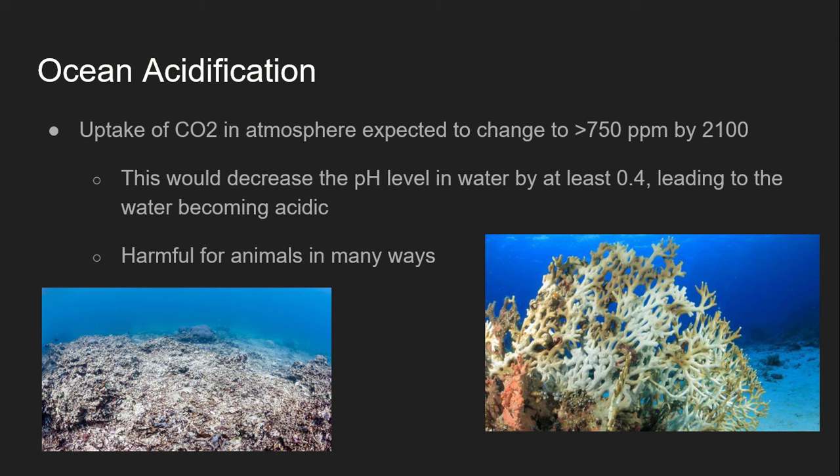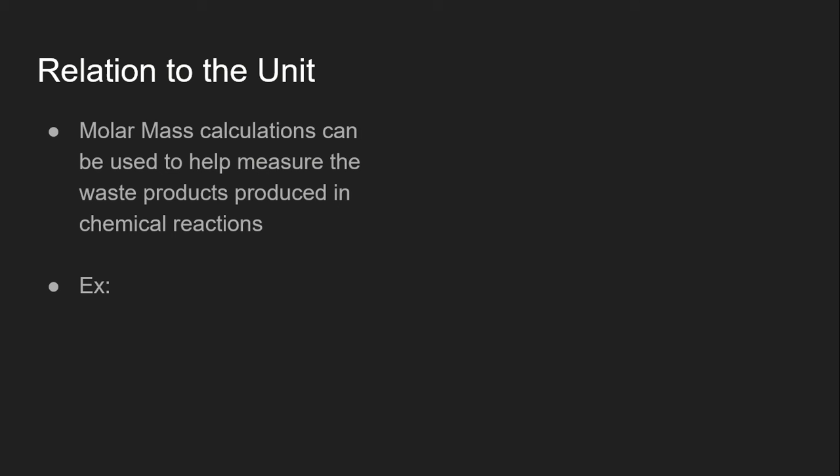Once the ocean acidification happens, the carbon dioxide in the water would use the carbonate ions in the water to form bicarbonate, and that would end up reducing the amount of calcium carbonate available for the bivalve mollusks to create their shell, which would affect the lives of the mollusks and the animals that would prey on them, disrupting the entire ecosystem. So how does this relate to the unit?